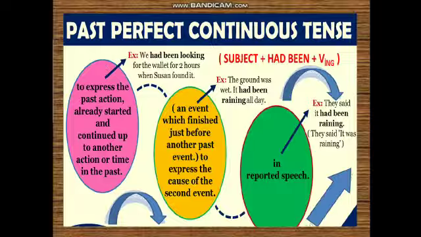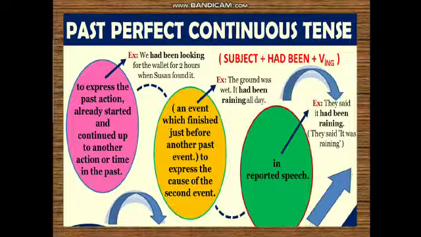Like we had been looking for the wallet for 2 hours, means had been looking, searching of the wallet had continued for 2 hours. That's why had been looking is used over there. When Susan found it, it was already finished. That activity had been finished in the past, so that's why we have used past perfect continuous tense over there.